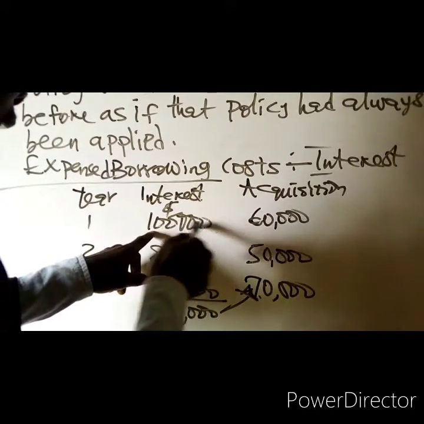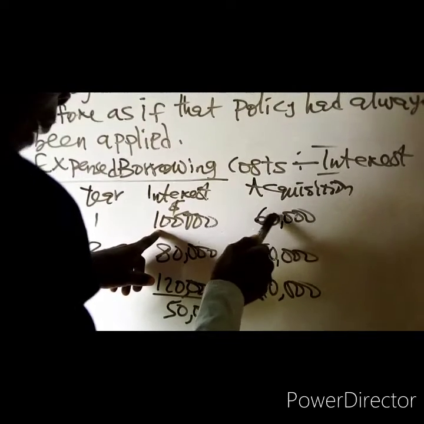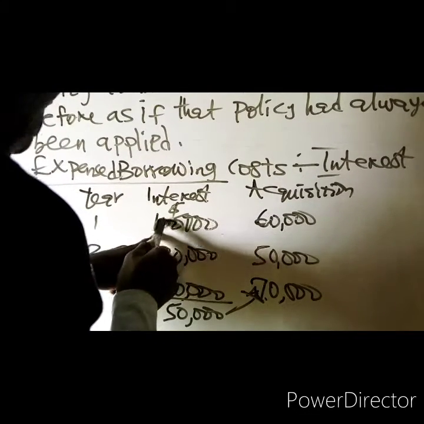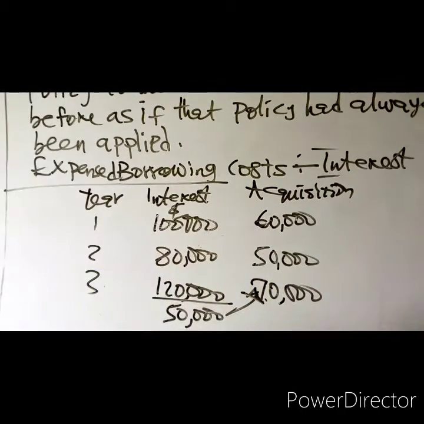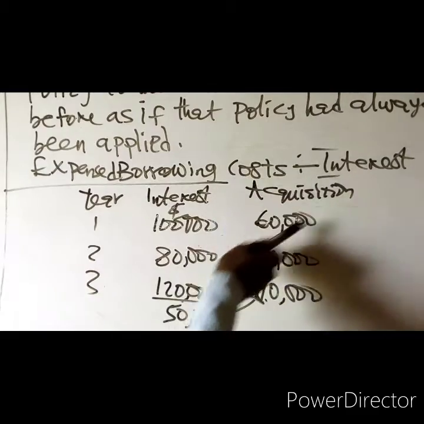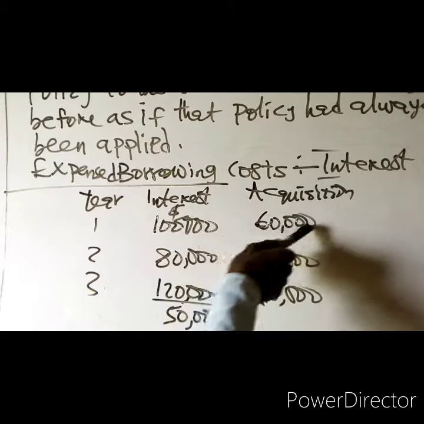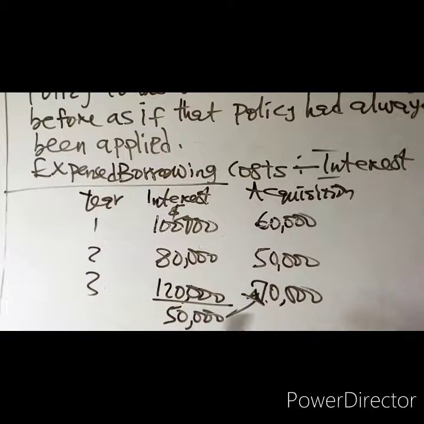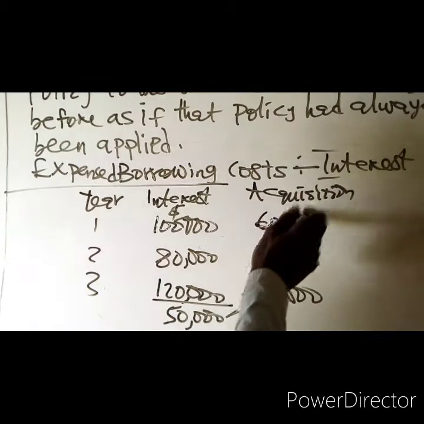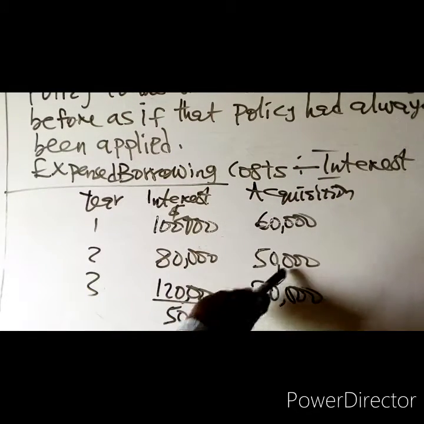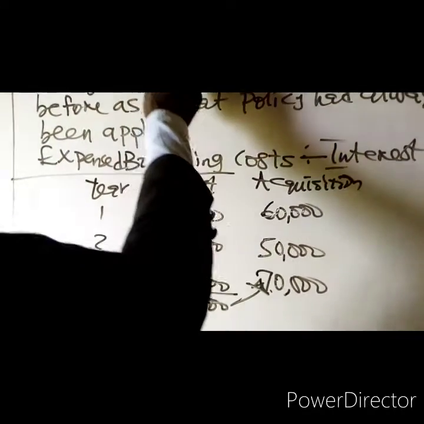When you charge 100,000 as an expense, that means profit will reduce. Compare with when you now capitalize 60,000. So what you have expensed now is 40,000. Then the 60,000 which you have now capitalized in year 1. We have tax consequence. You consider the tax consequence and the effect of that 60,000 on your profit. Then you pretend, that is, you go back to year 1 and continue to capitalize the 60,000. And the effect of it will be adjusted in your retained earnings. That is what we mean by retrospective application.